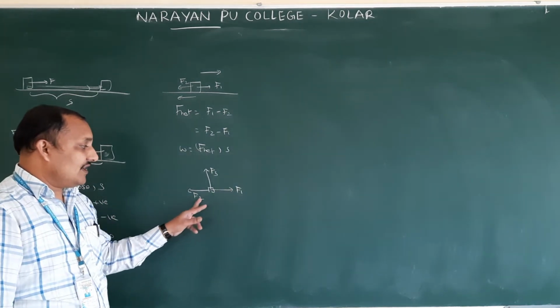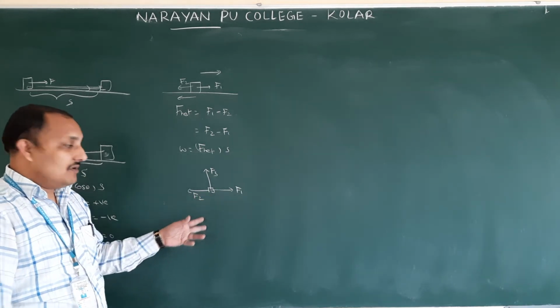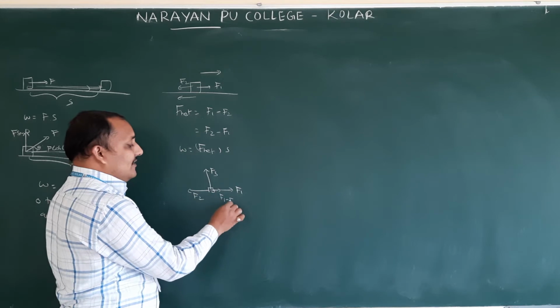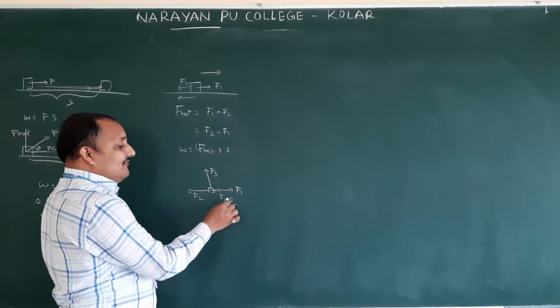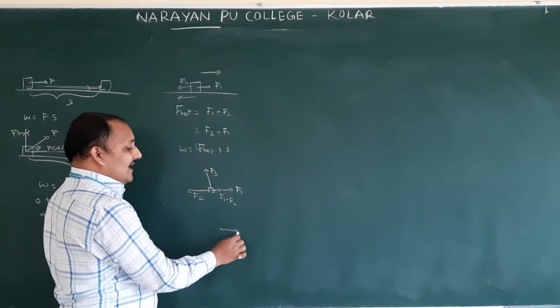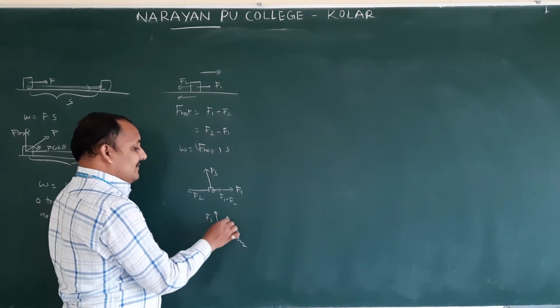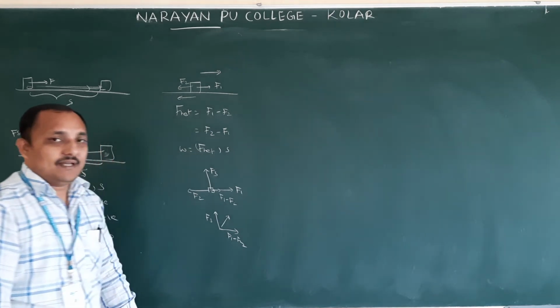So here F1 or F2, some force will be more. Which is more? Let us say F1 is more. Then the resultant will be F1 minus F2, and then F1 minus F2 with F3. How are these two acting? This is F1 minus F2, this is F3, so the resultant will be coming like this.